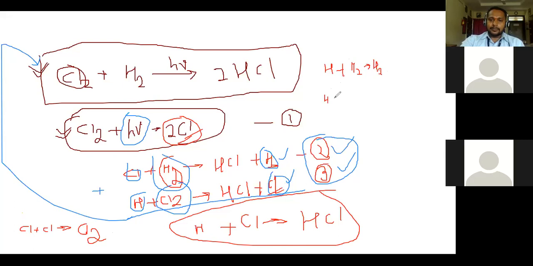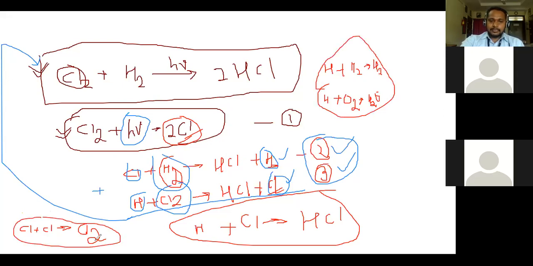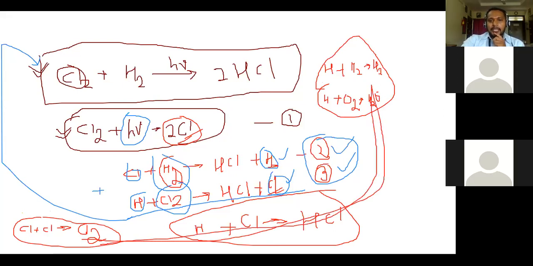Also, this hydrogen reacts with air oxygen, and it leads to formation of H2O radical. This is also a terminating step. See all these 4 steps. These 4 steps are nothing but chain terminating steps. That is called termination. This is the initiation of our reaction. These 2 steps are the propagation of our chain reaction, and these 4 steps are the terminating steps of our reaction. So due to those kinds of reactions, the quantum yield is very high.